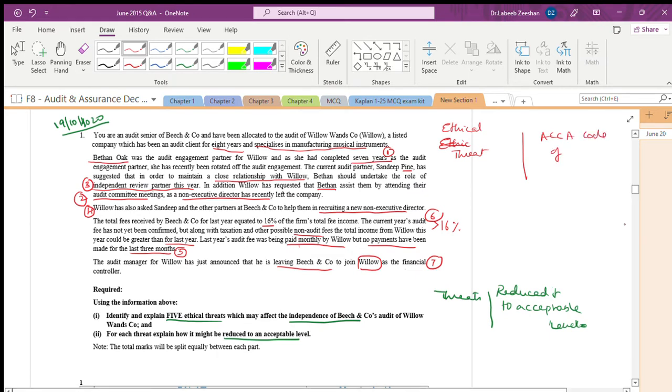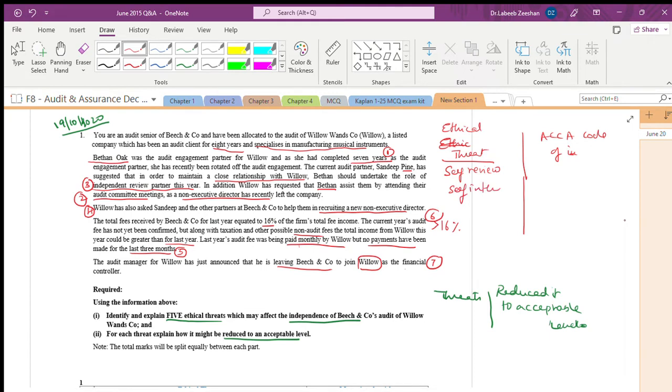Self-interest. Good. Self-review. Fine. Intimidation. Where will it come, this side or this side? ACCA code, ethical threats. Self-review, self-interest.